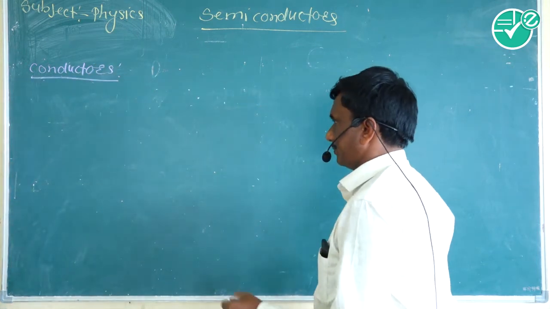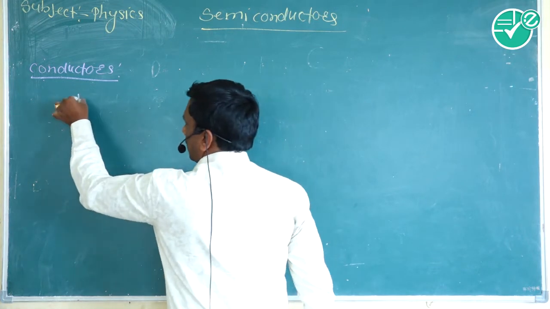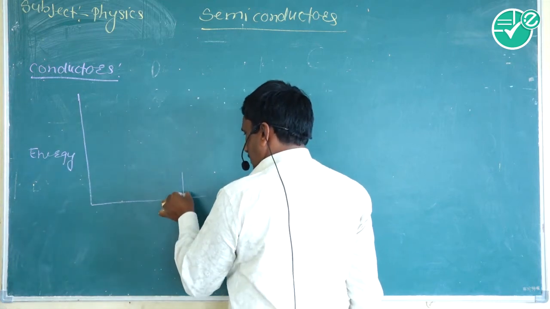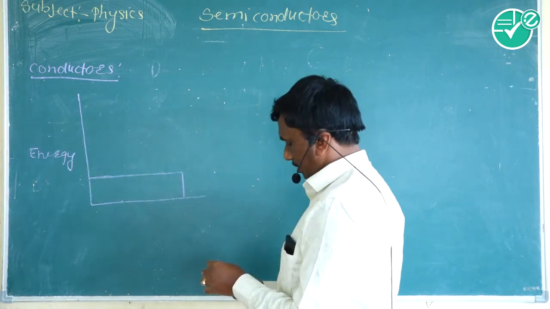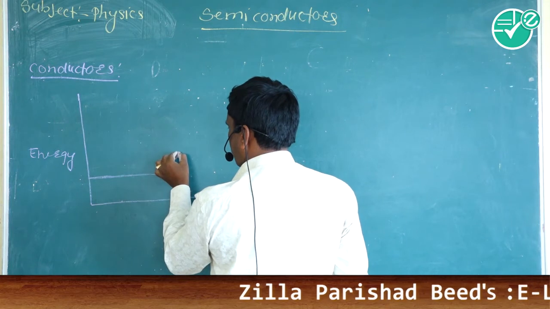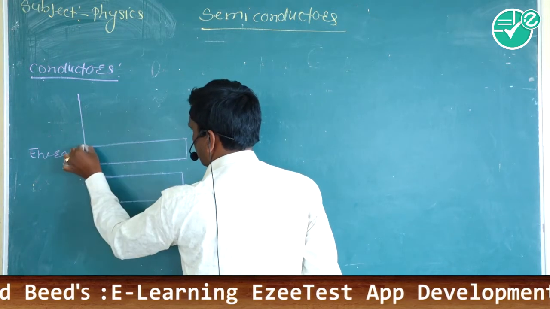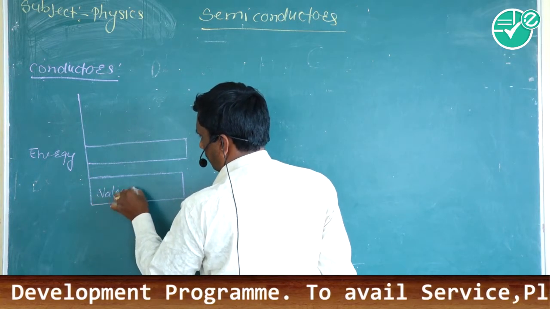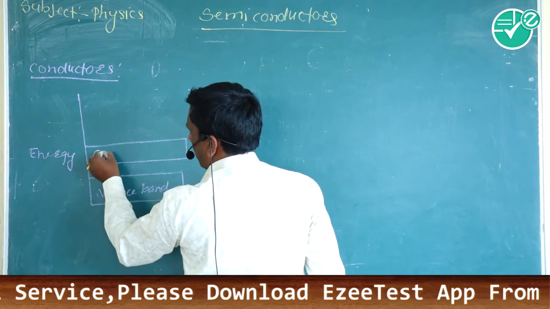In conductors, this is the energy diagram. The valence band is filled and the conduction band is partially filled. And there is a very small energy gap between valence and conduction band, or in a conductor the valence band and conduction band overlap.